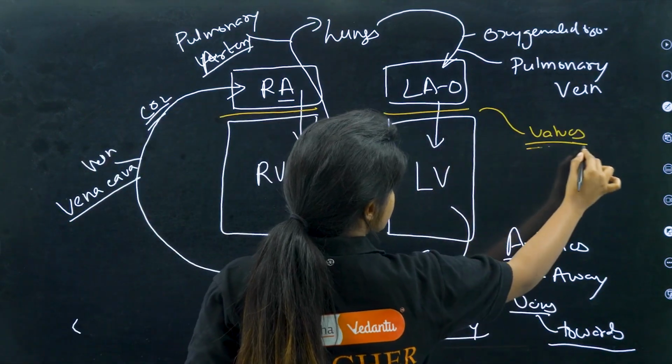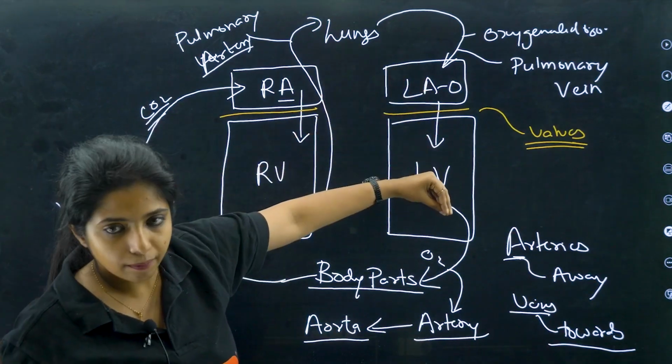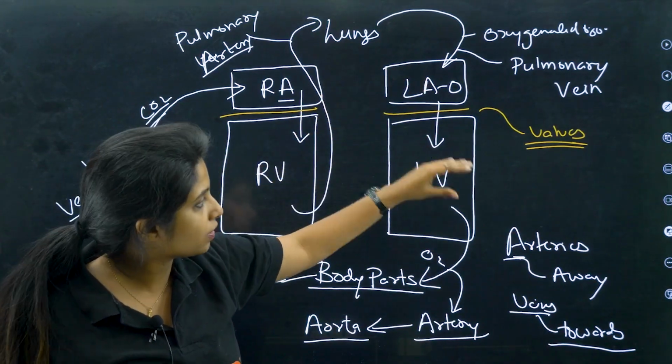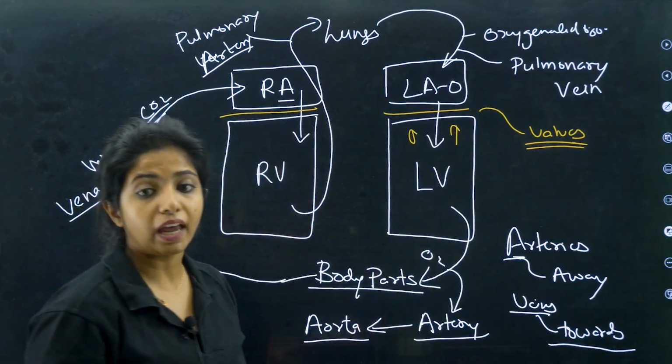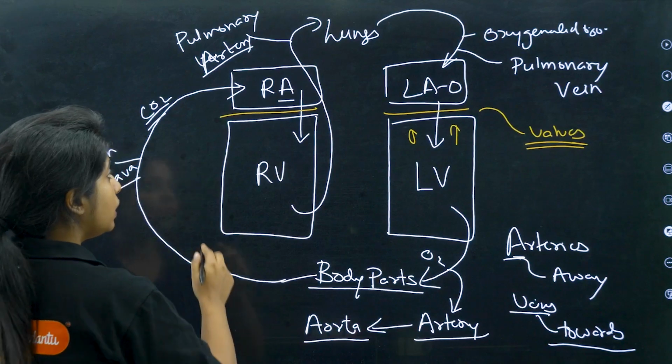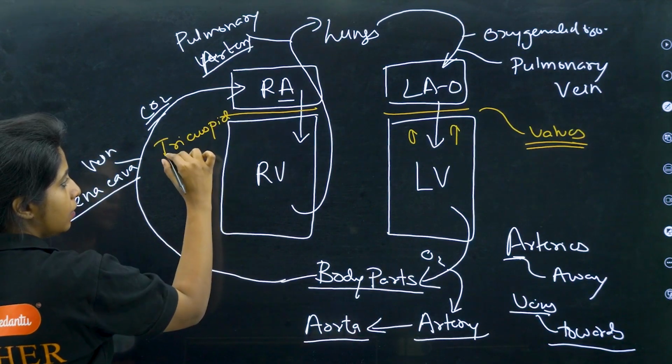Valves, which do what? They prevent backflow of blood. So blood which comes here will be going there, and when it is pumping the blood to the blood vessel, obviously there are chances that blood can move back. So to prevent that, what do we have? Valve. The one that comes between right atrium and right ventricle is known as tricuspid valve.